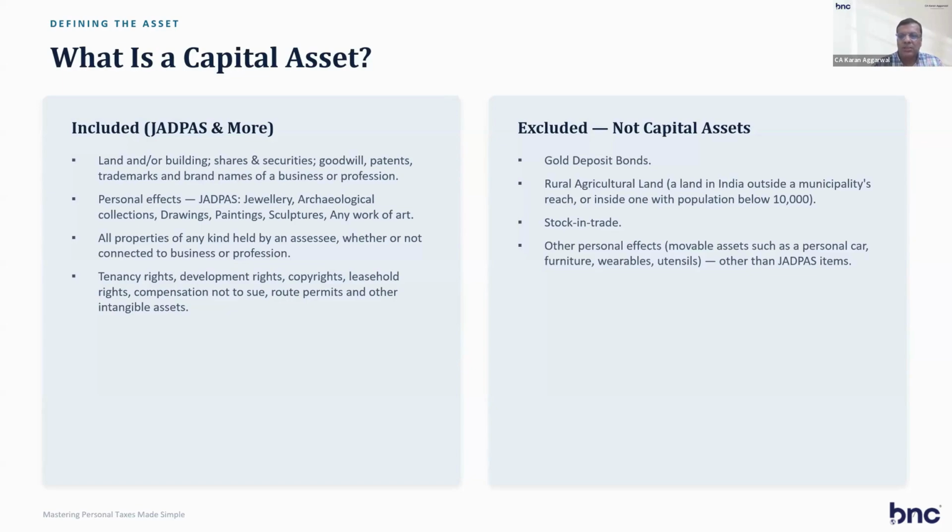So on transfer of these assets, capital gain does not arise, but capital gain arises on land, building, shares, securities, goodwill. So on sale of all these, jewelry, gold, drawings, capital gain arises. So you have to be very careful when selling these, that you have to pay taxes in India on the capital gain portion. Clear?